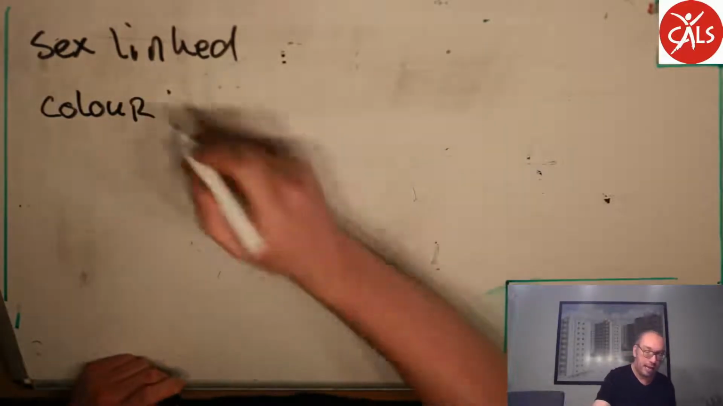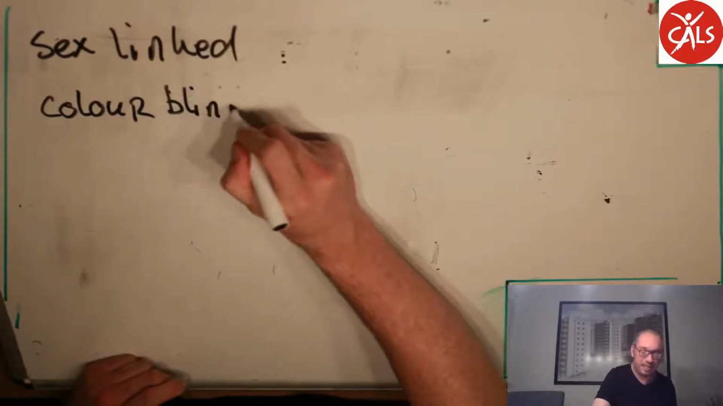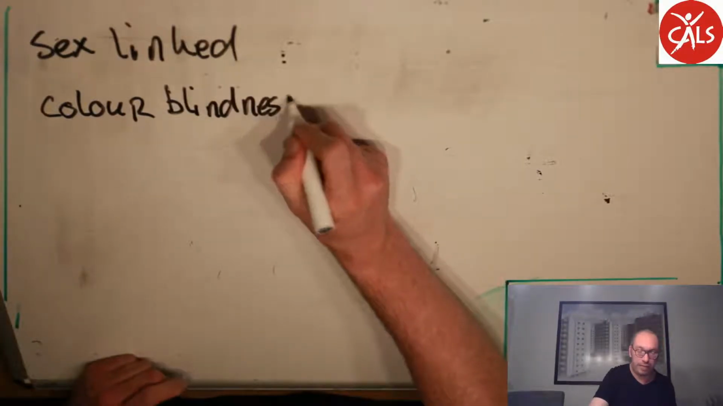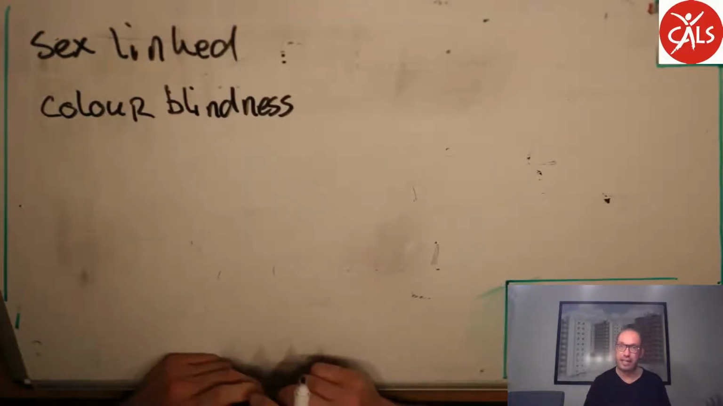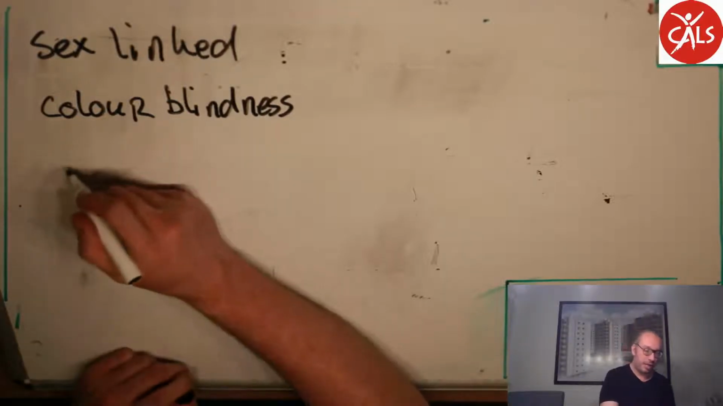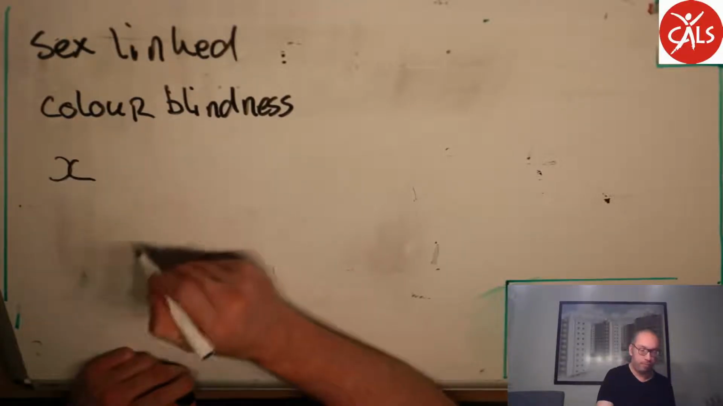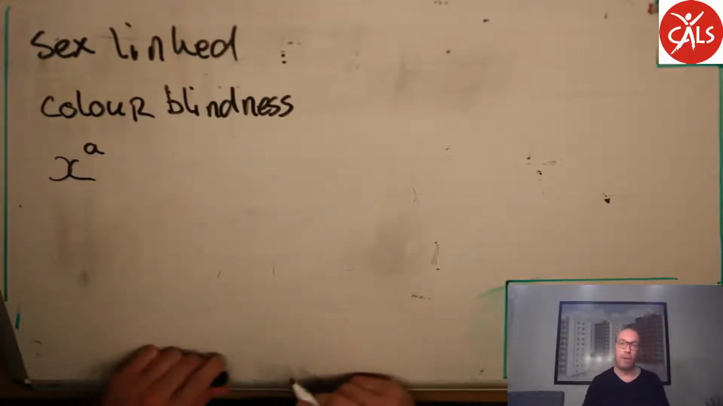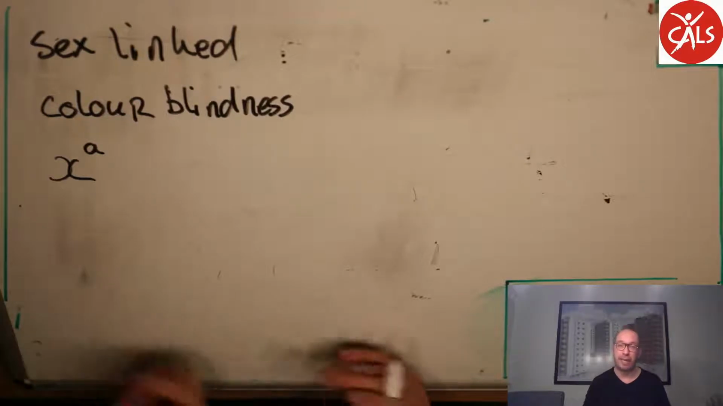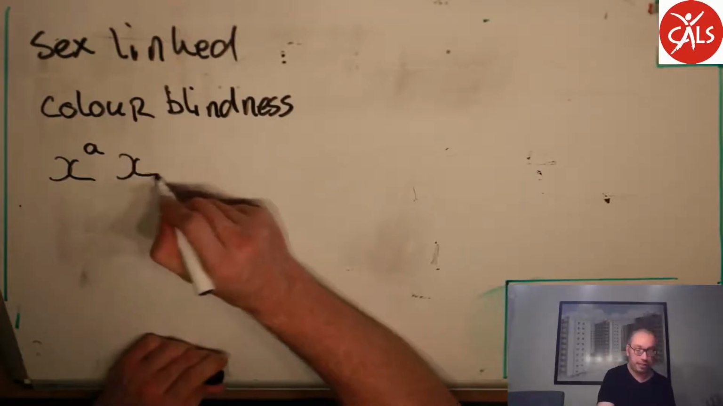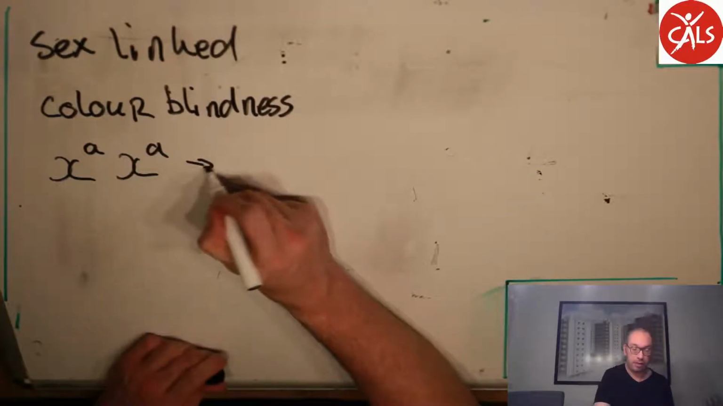I'll show you how you write that down. So if you have color blindness, it's a recessive sex-linked disease or disorder. So if your X chromosome shows a small a, you need another small a to make it appear. So for girls, these girls are colorblind.